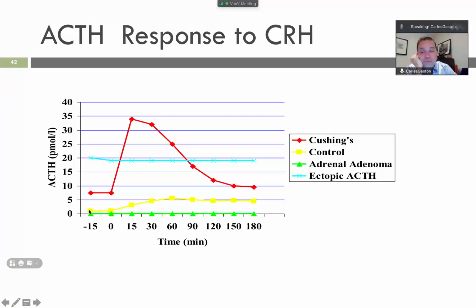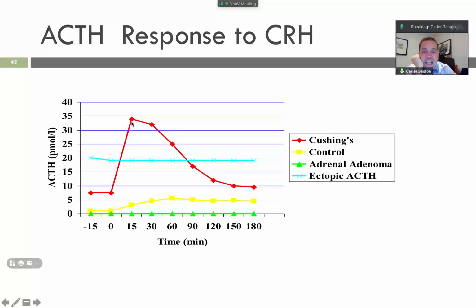Okay. Control. What happens in Cushing's? So we have control levels and then we have injection of CRH. When there is a pituitary tumor, right? There is a tumor that produces too much ACTH. When we put CRH, there is an exacerbated increase of ACTH in the blood, because it's a pituitary tumor that responds to CRH. And this is telling us that the tumor comes from the pituitary gland, right?